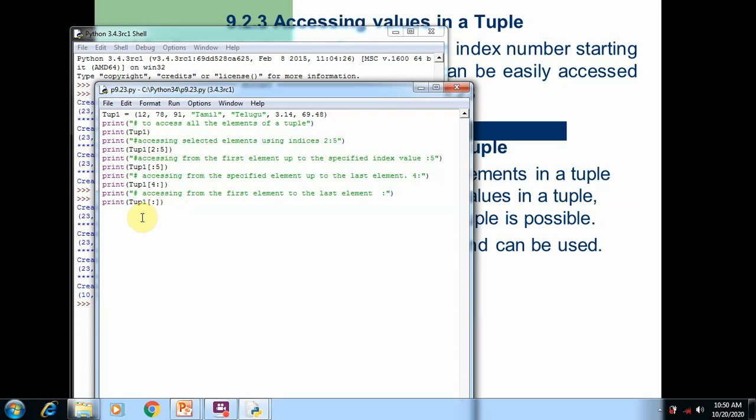So these are the five methods which we use to access the tuple elements. One, print all the elements. Number two, print the range of elements. Number three, print the range of elements without mentioning the lower level. Next, printing the elements mentioning only the lower level, and printing the elements without mentioning the lower and upper level.